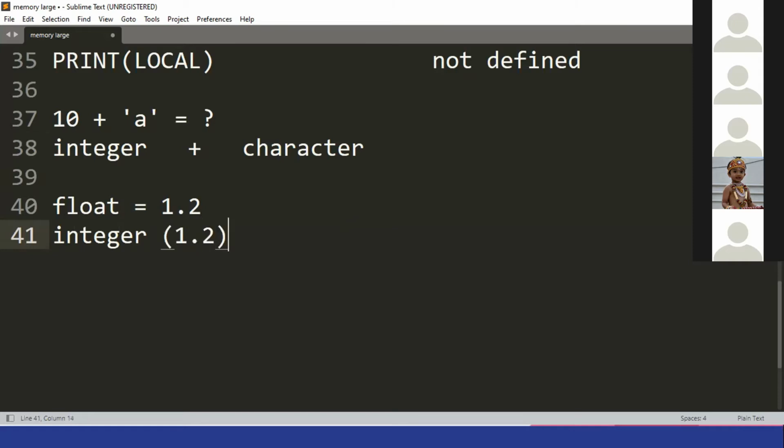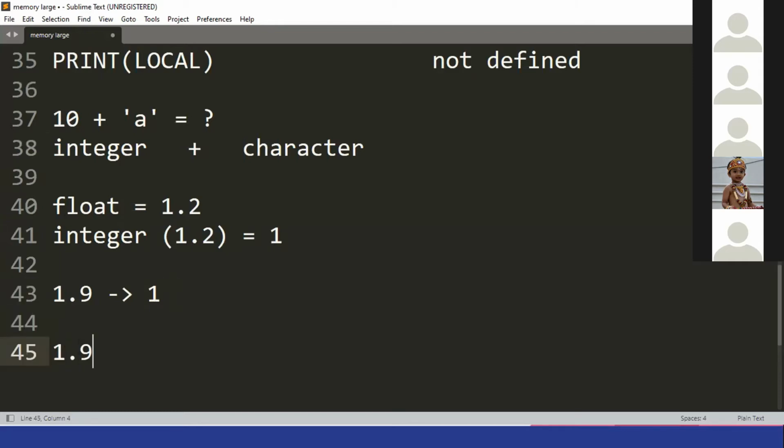1. It will be the integer which is lowest to it. Like 1.2 becomes 1. What if I say 1.9? What will be its integer value? It will always be lower than it. What is the greatest integer lower than 1.9? 1.